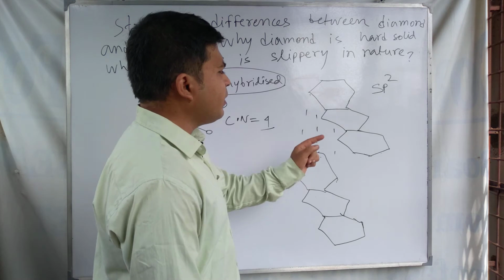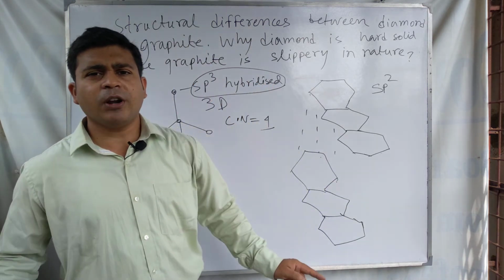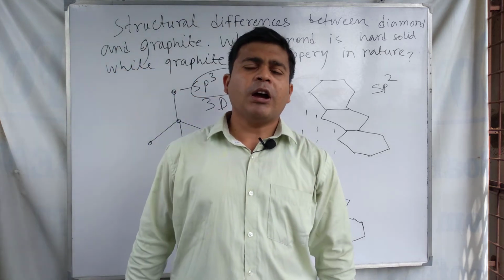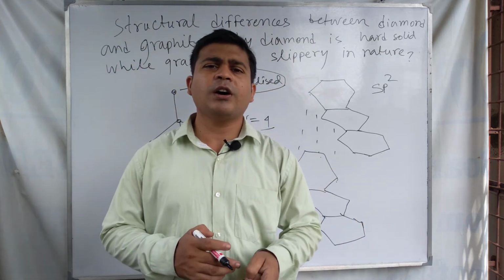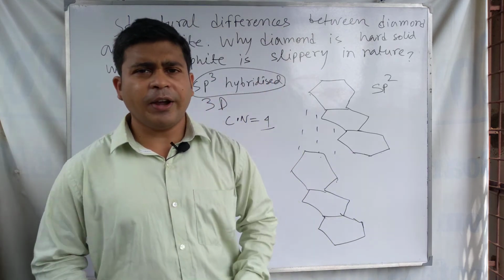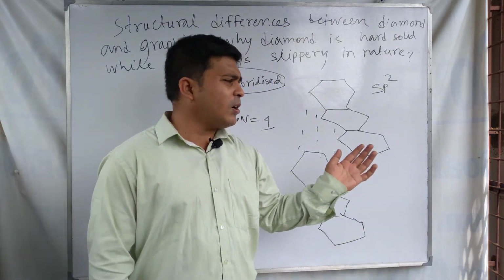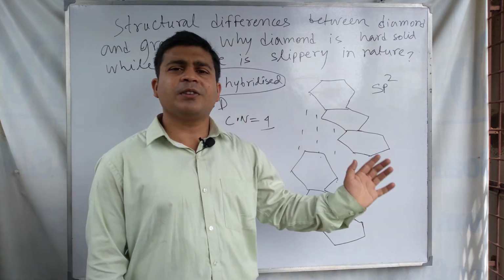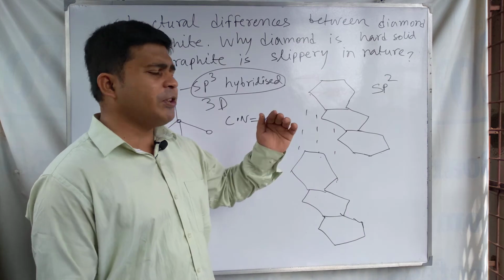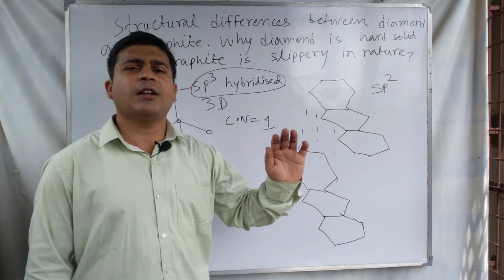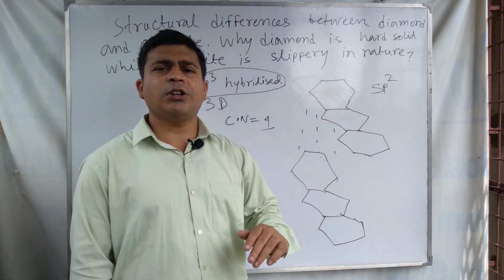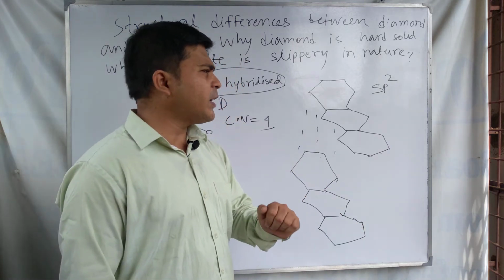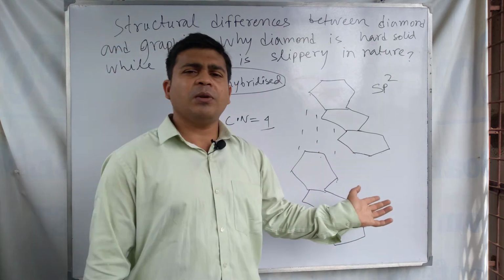These are the hybridization of carbon and the structural differences between diamond and graphite. I think you understand this topic. One is a hard solid, another is a soft and slippery substance that can be used as a lubricant.